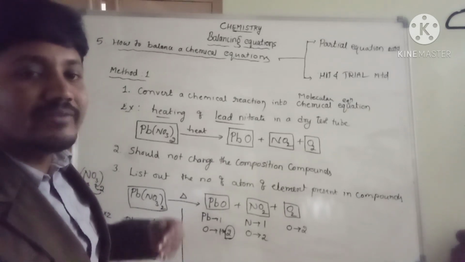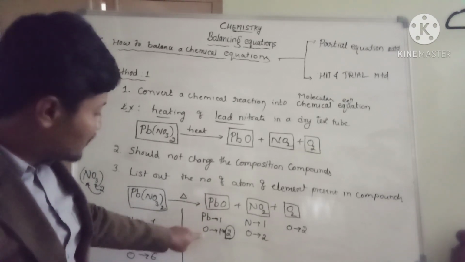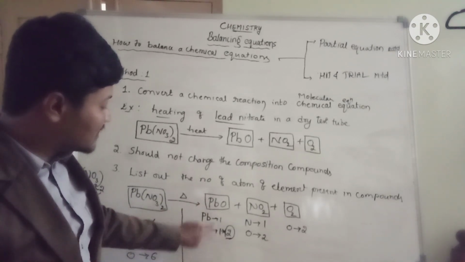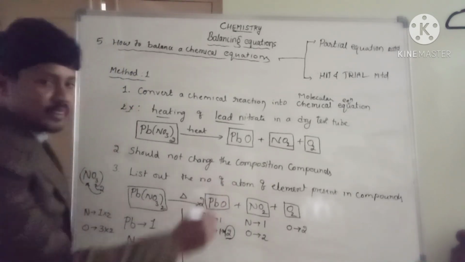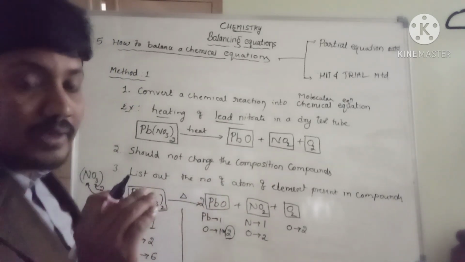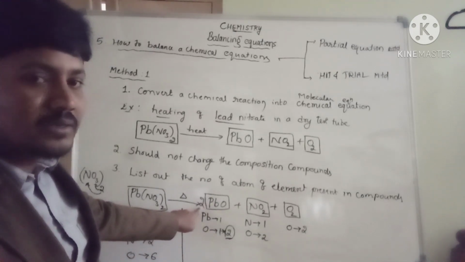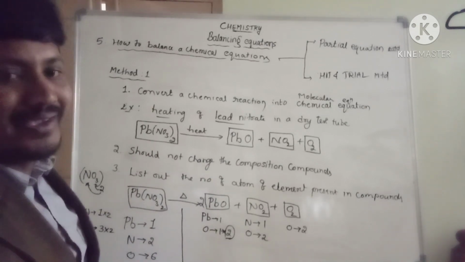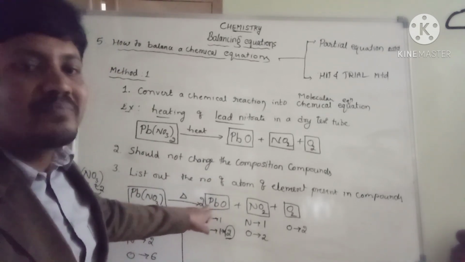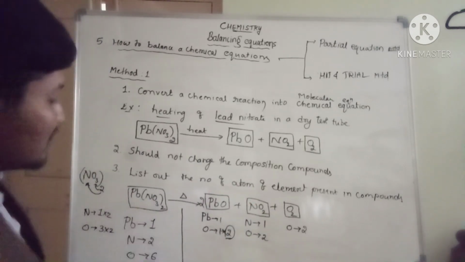We will put the 2 in front of the compound which contains oxygen. Which compound contains oxygen here? That is lead oxide. So in front of lead oxide, I will put 2. Now, clearly understand. The 2 is there in front of the box. That means the 2 multiplies both lead as well as oxygen.